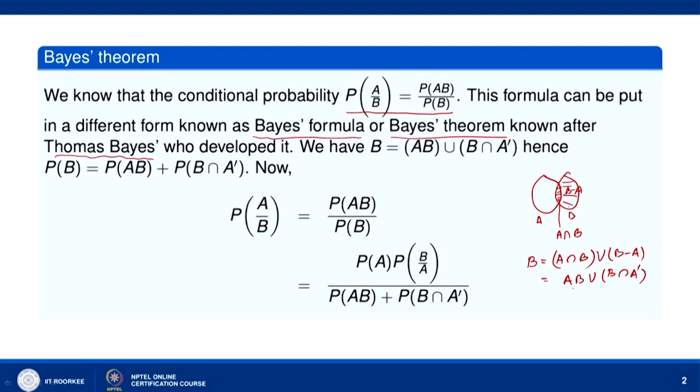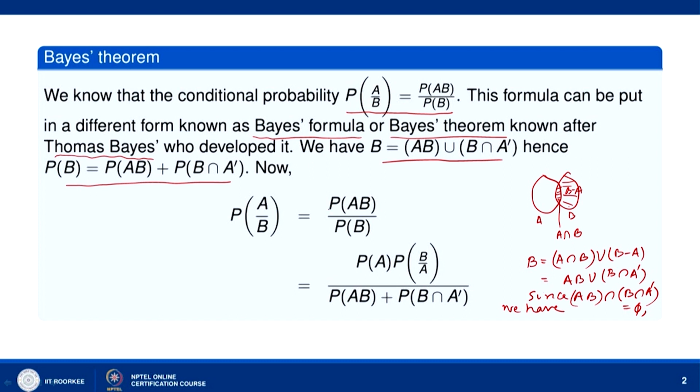A intersection B, we also write as AB. So B is equal to AB union B intersection A dash, and therefore AB and B intersection A dash are mutually exclusive. Okay. So since AB intersection B intersection A dash is equal to phi, we have probability of B equal to probability of AB plus probability of B intersection A dash.